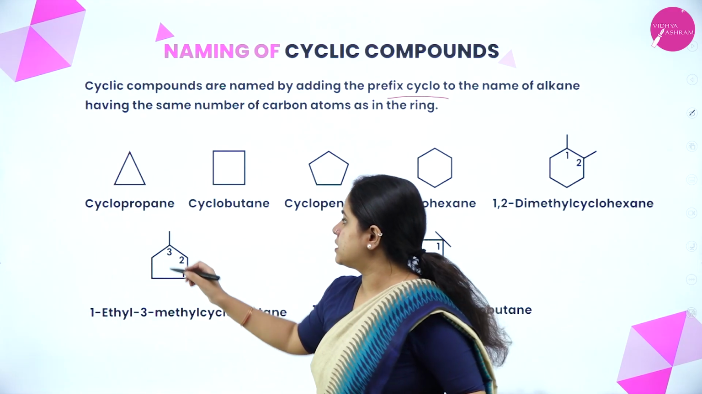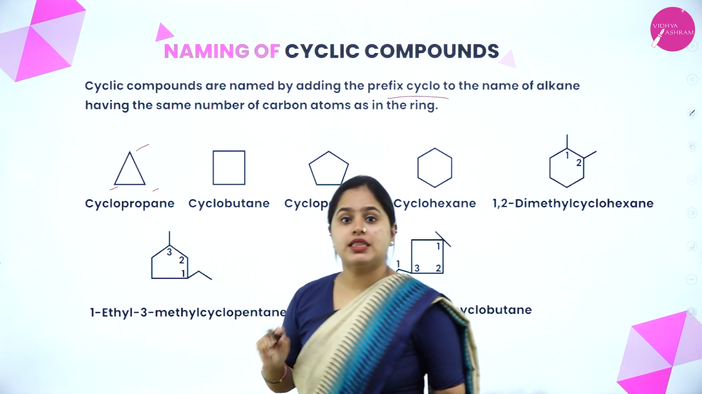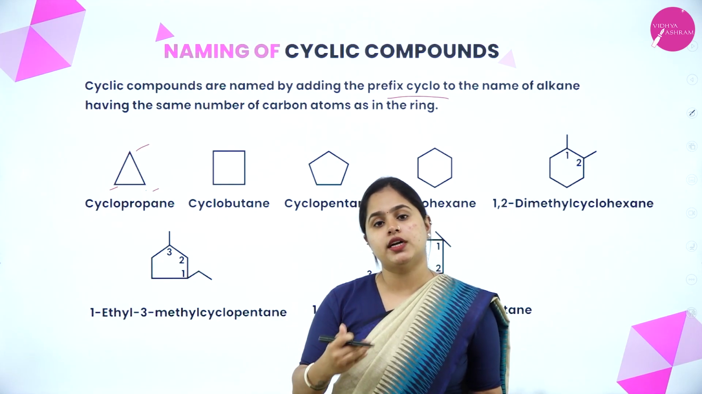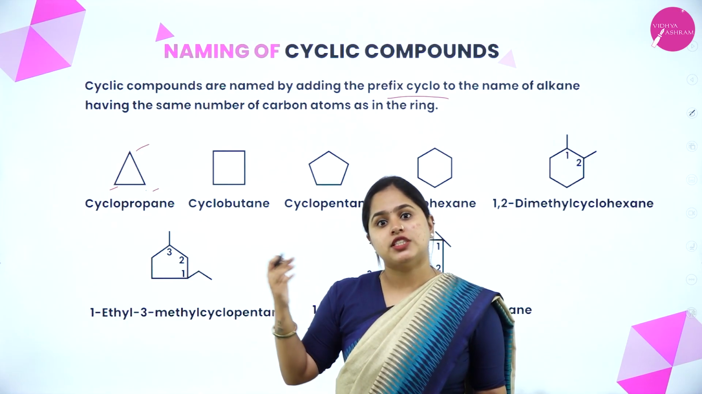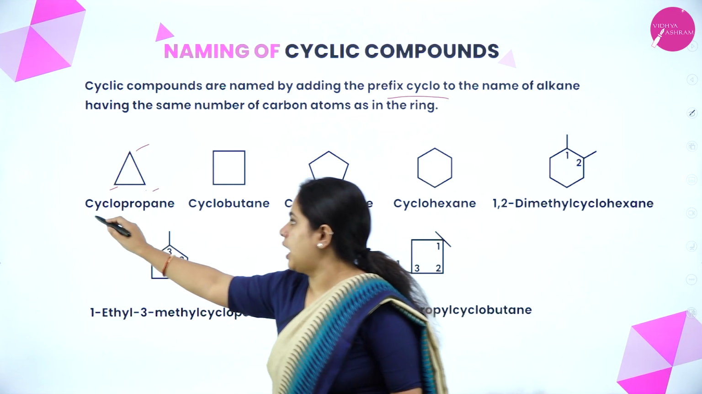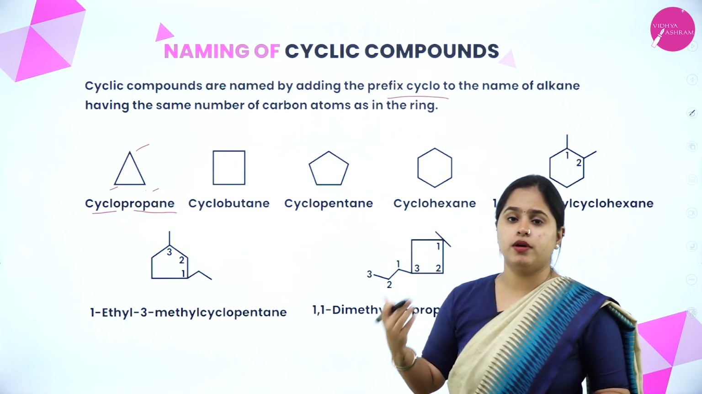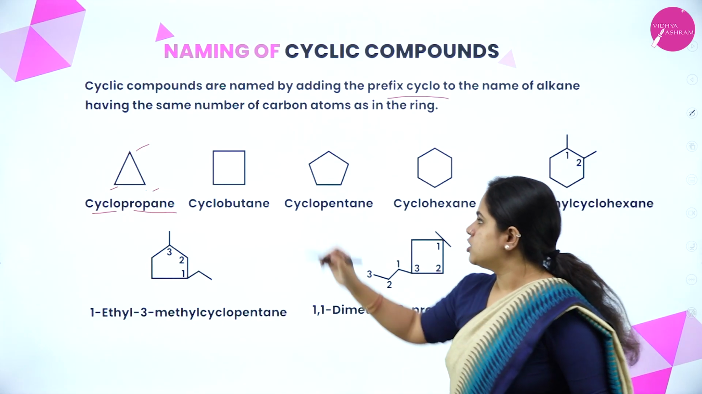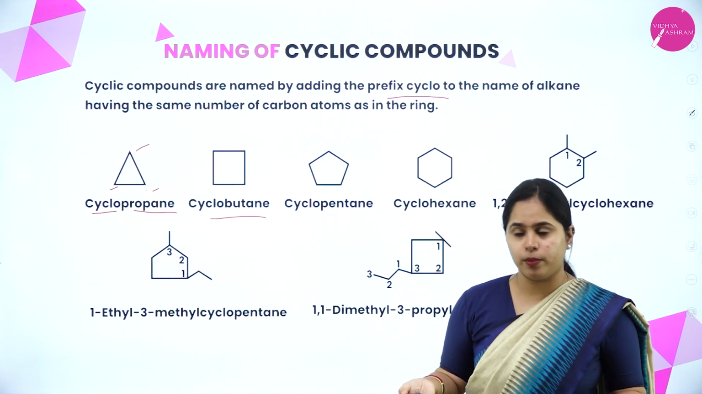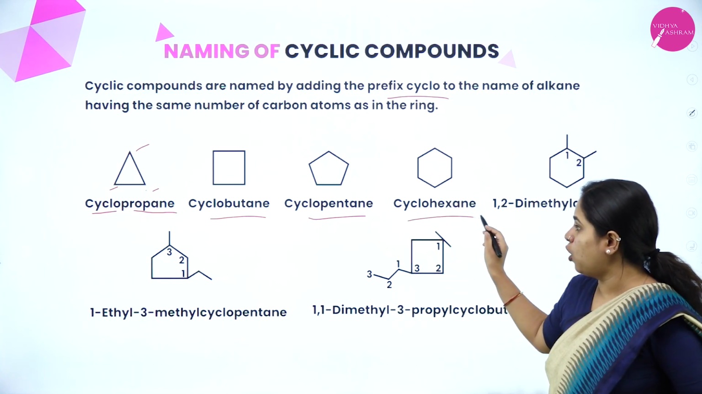Okay, so the first one, let's see. How many carbon atoms are there? 1, 2, 3. 3 carbon atoms. So which is the root word? It is prop. Which is the alkane associated with it? It is propane. So how do you name it? Cyclopropane. For cyclic compounds, the prefix will be cyclo. This one, how many carbon atoms? 4. So it is butane, hence the name will be cyclobutane. This will be cyclopentane. Here 6 carbon atoms, cyclohexane.